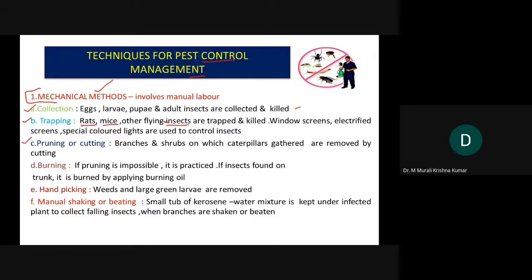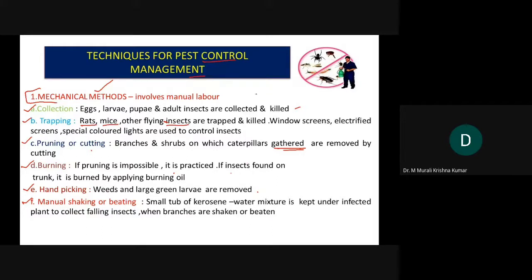The next one is pruning and cutting. Branches and shrubs where caterpillars are gathered are selectively removed by pruning or cutting. The next one is burning. If pruning is impossible, we simply burn the plant to avoid spreading it to the other plants. The next one is hand picking. Weeds and large green larvae are removed by hand picking. And then manual shaking and beating. A kerosene water mixture is kept under the infected plant to collect the falling insects when branches are shaken or beaten.